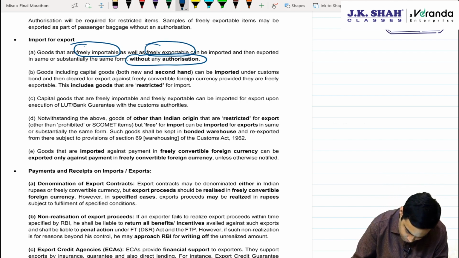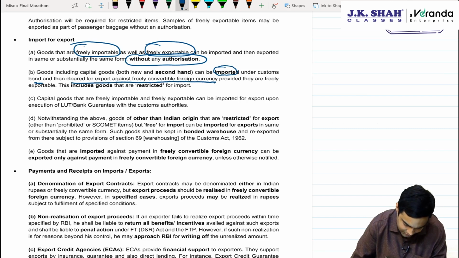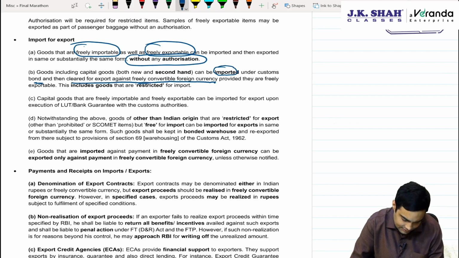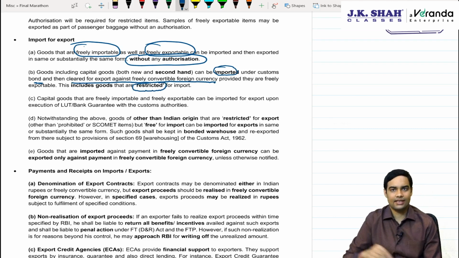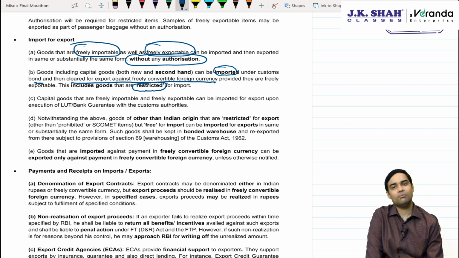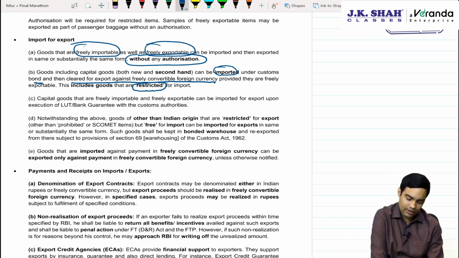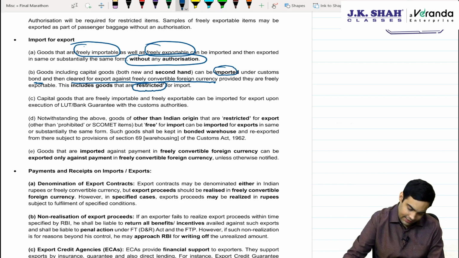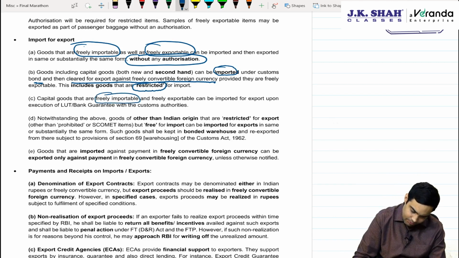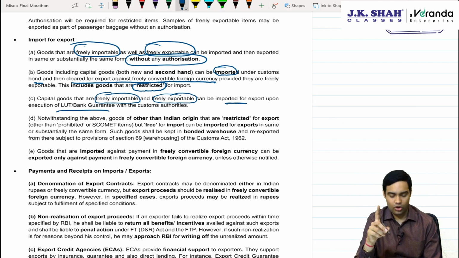But suppose it can be imported under bond and then cleared against convertible foreign exchange, and also goods which are restricted for import, then in that case import for export will be allowed only with the authorization. Capital goods which are freely importable and freely exportable can be imported by executing a LUT or bond.